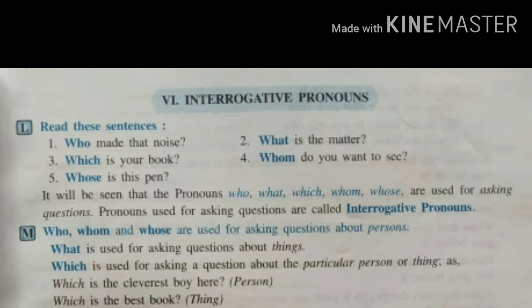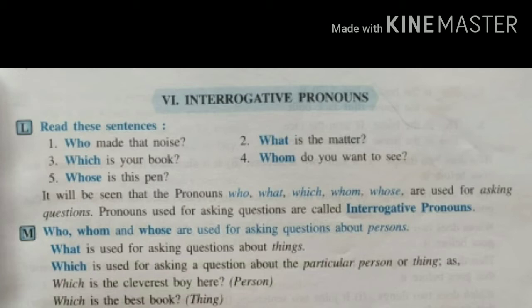So your sixth kind of pronoun is interrogative pronoun. From the word interrogative, it comes to our mind that these are words which ask questions. So let us read these sentences. Who made that noise? What is the matter? Which is your book? Whom do you want to see? Where is this pen? It will be seen that the pronouns who, what, which, whom and whose are used for asking questions. Pronouns used for asking questions are called interrogative pronouns.